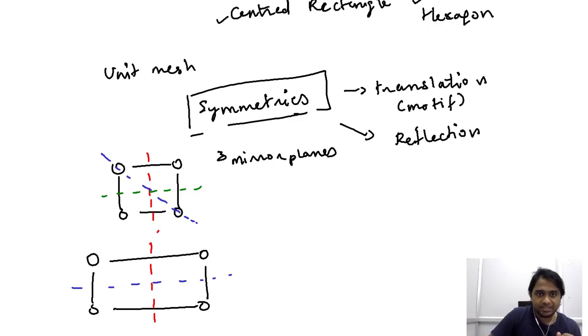When we place the mirror along the diagonal orientation, we would see that this section is not the mirror image of this section, because when you project this section here and consider its reflection, you would realize that this reflection falls